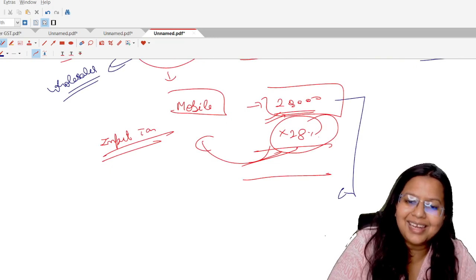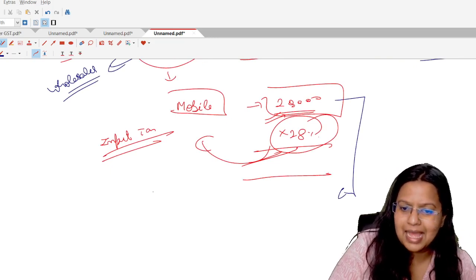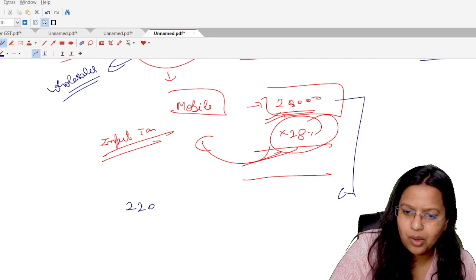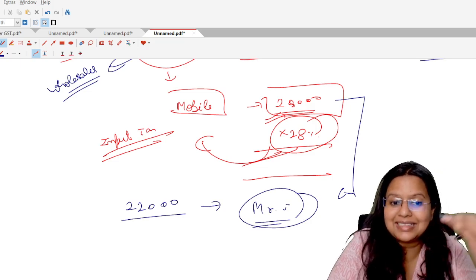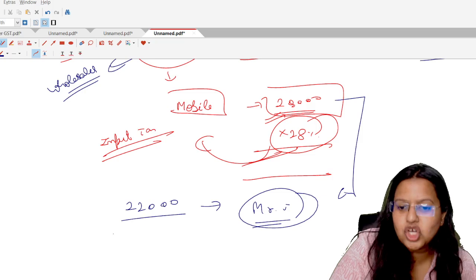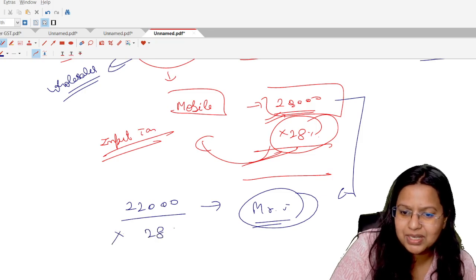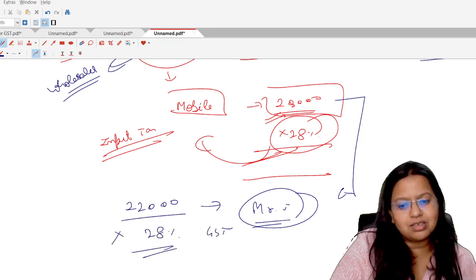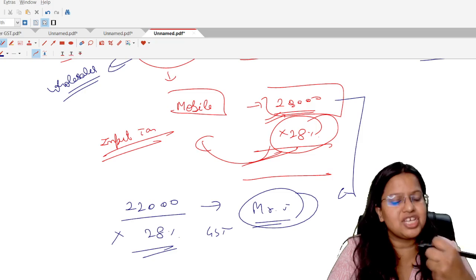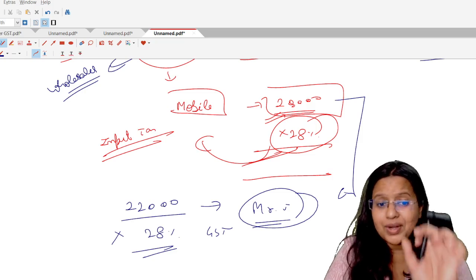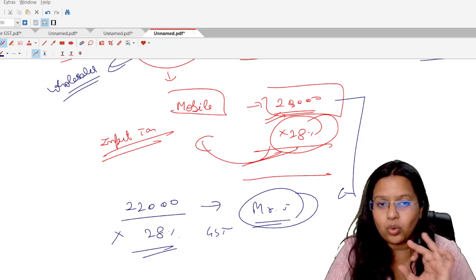Now, I am selling it for a profit of 2,000. That is, I am selling it for the amount 22,000 to Mr. G. Okay. Now, when I am selling this mobile to Mr. G, for sure, I am also going to charge 28% GST. Okay, because the GST rate shall be the same for all the persons who are going to purchase or sell the mobile. I am taking the 28% just as a random rate, not as exact.